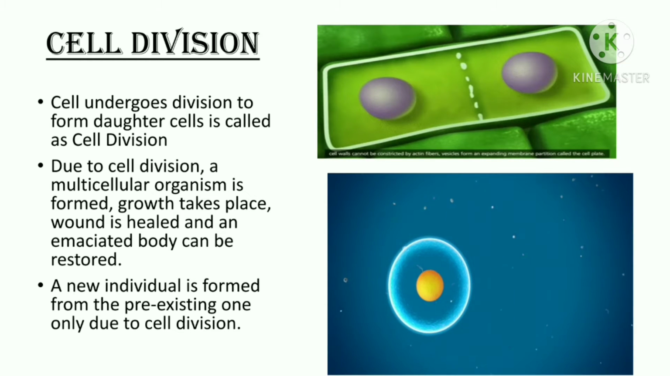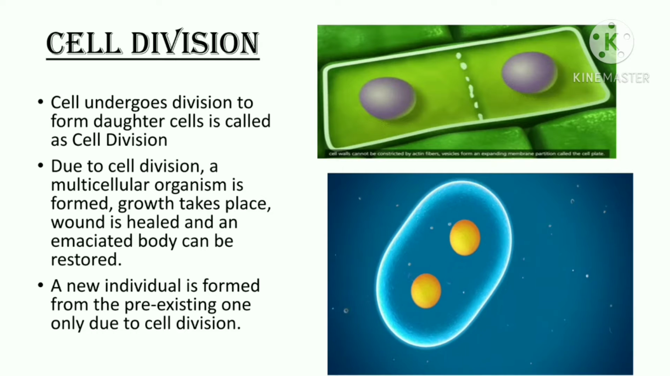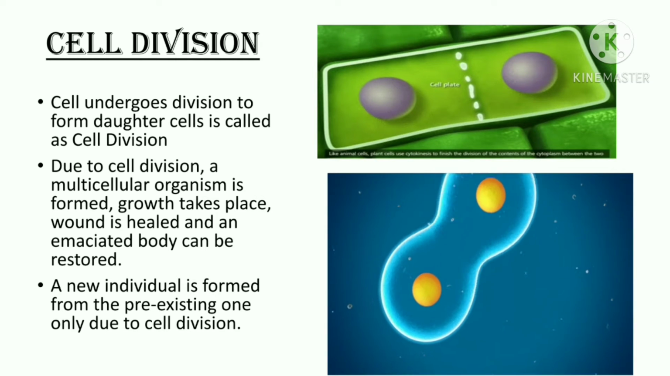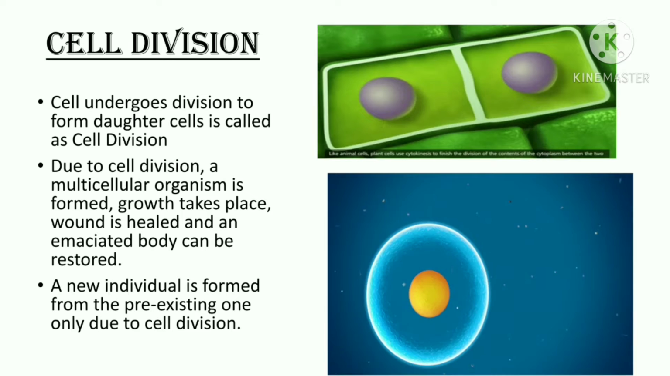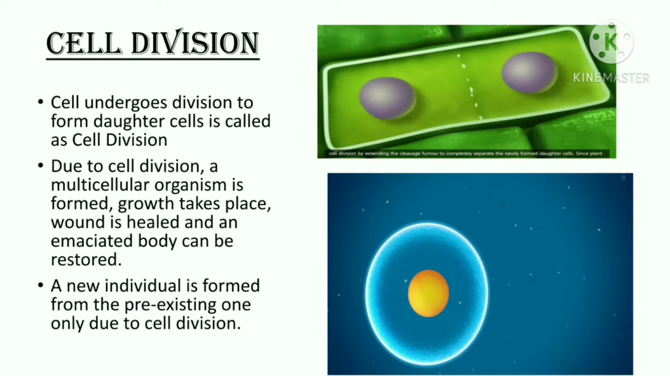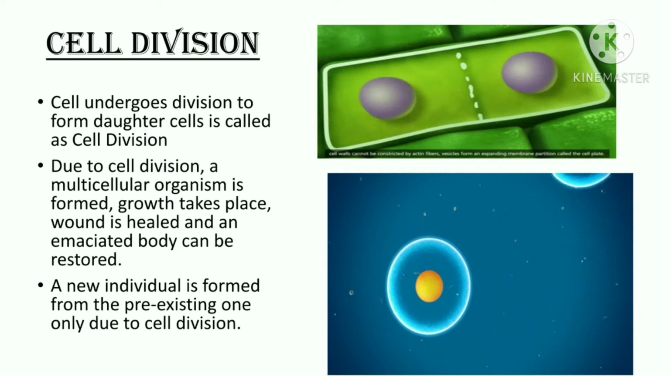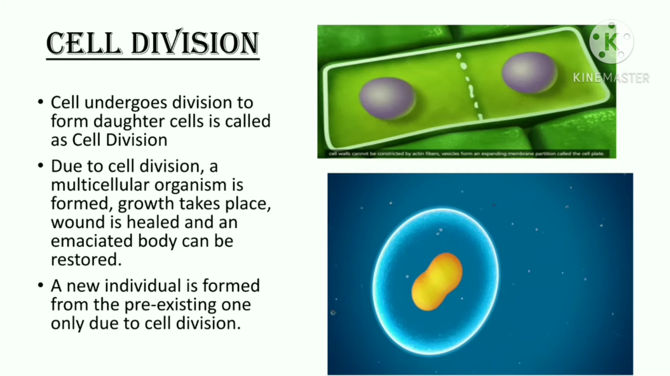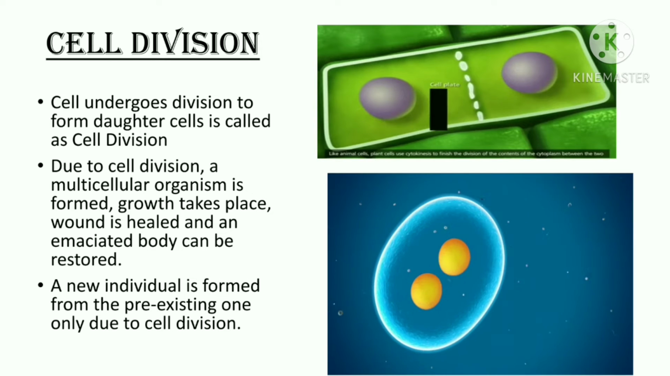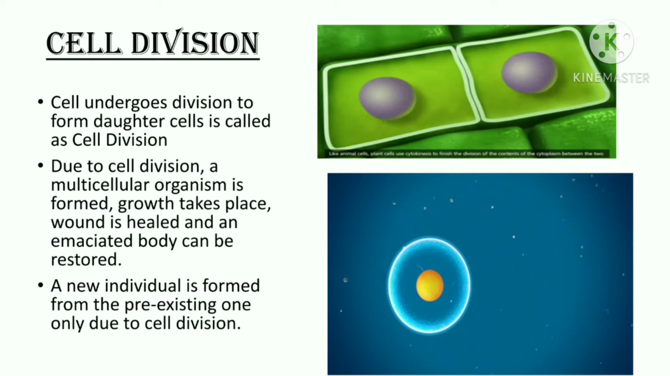growth takes place, wound is healed, and emaciated body can be restored. A new individual is formed from the pre-existing one only due to the cell division by the process of reproduction in which cell division plays a vital role.